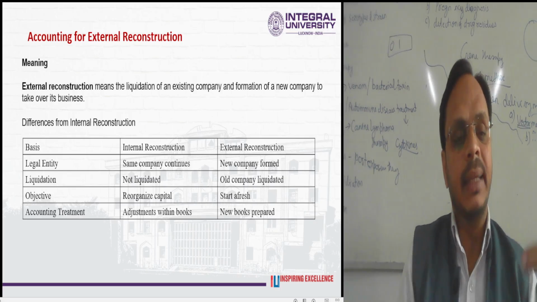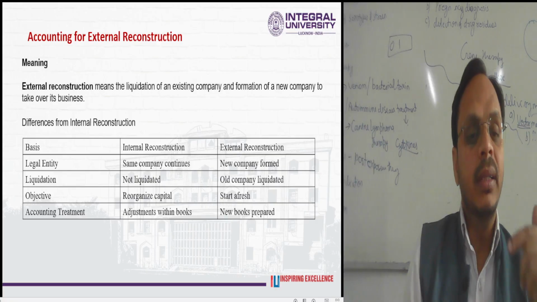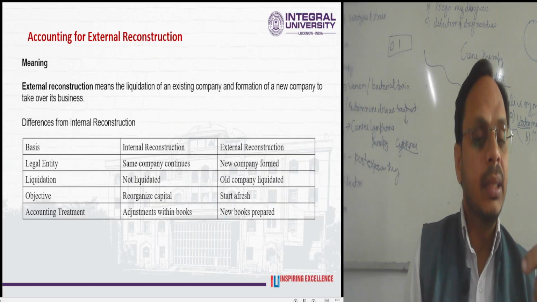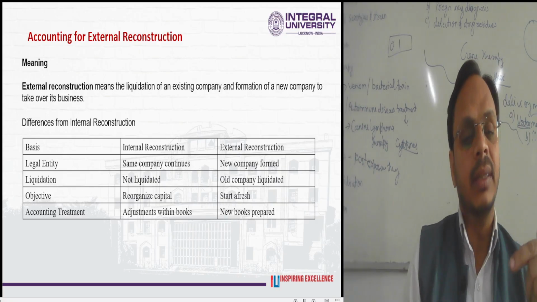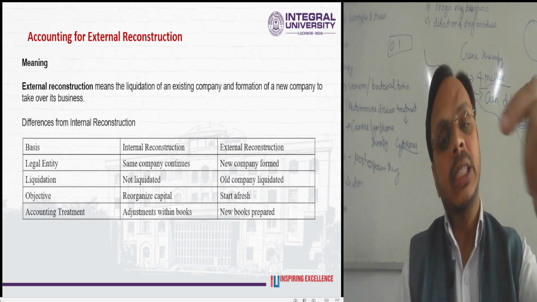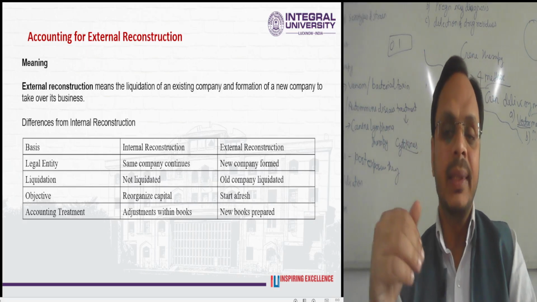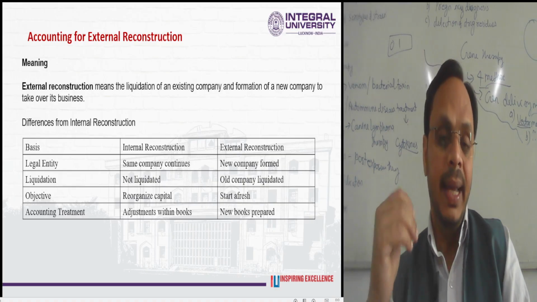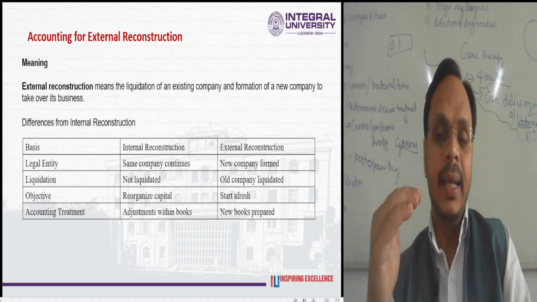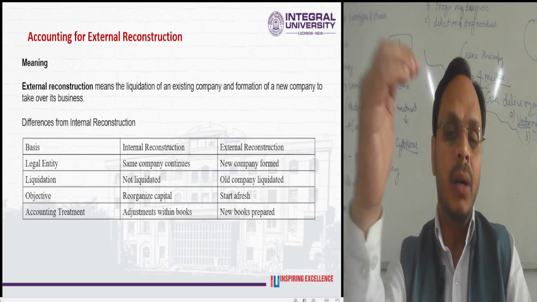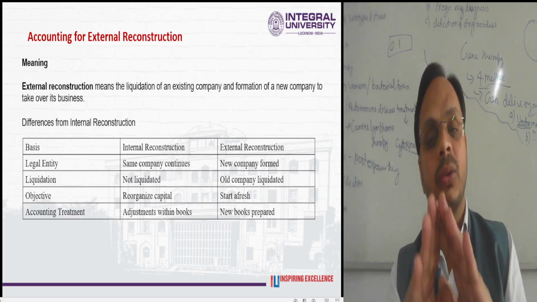The first basis is the legal entity, that is, legal aspects. In case of an internal reconstruction, the same company will continue its operations, its business, while in case of external reconstruction, a new company will be formed while the existing company is liquidated.